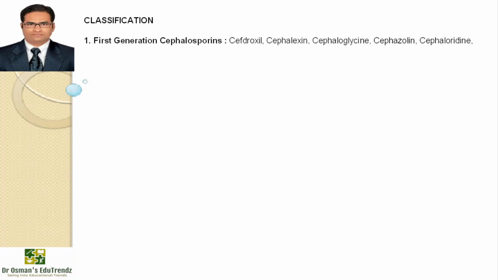Now, classification of cephalosporins. Cephalosporins are classified into a series of generations. The first generation cephalosporins include ceftriaxone, cephalexin, cephaloglycine, cefazolin, cephaloridine.